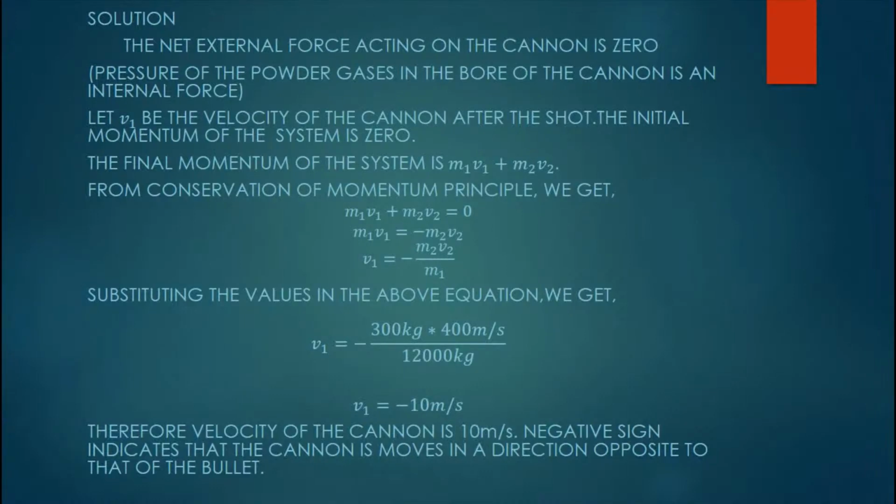Solving the mathematics of it, we get v1 equals minus m2 v2 by m1. Substituting the values in the equation, we get v1 equals minus 300 kg into 400 meters per second divided by 12,000 kg, which turns out to be 10 meters per second. Hence, the velocity of the cannon is 10 meters per second. The negative sign indicates that the cannon moves in a direction opposite to that of the bullet.